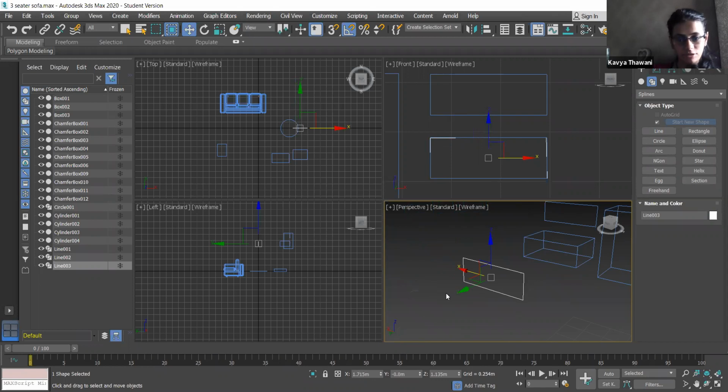Like you saw, the first object you were creating with snap toggle was placed properly on your object. But this one, you are creating in front elevation without using snap toggle.